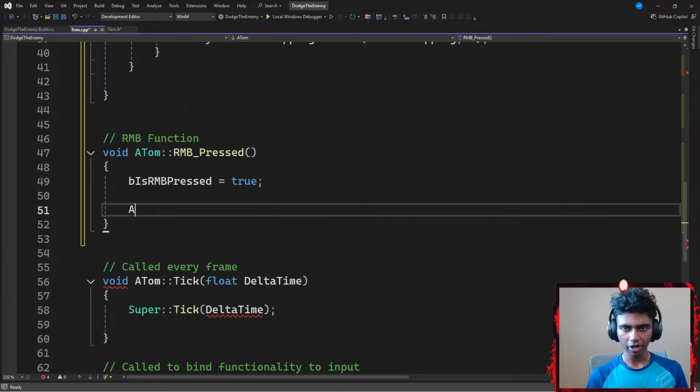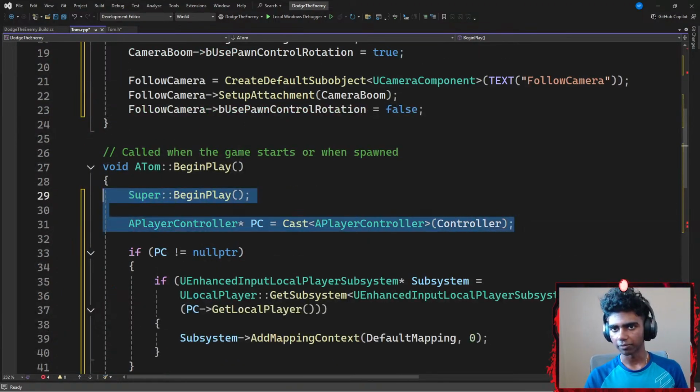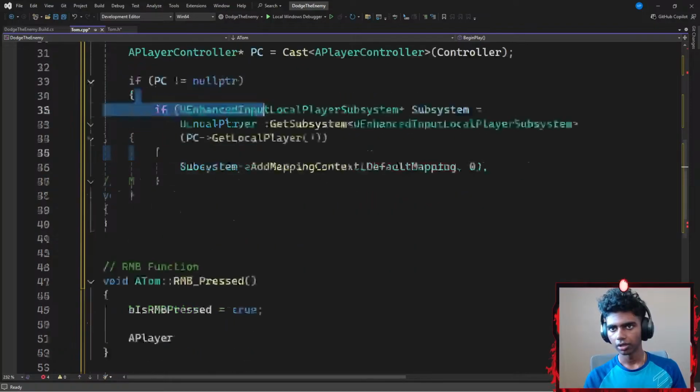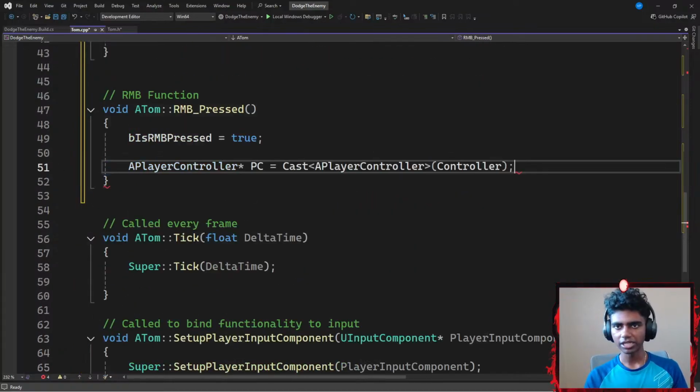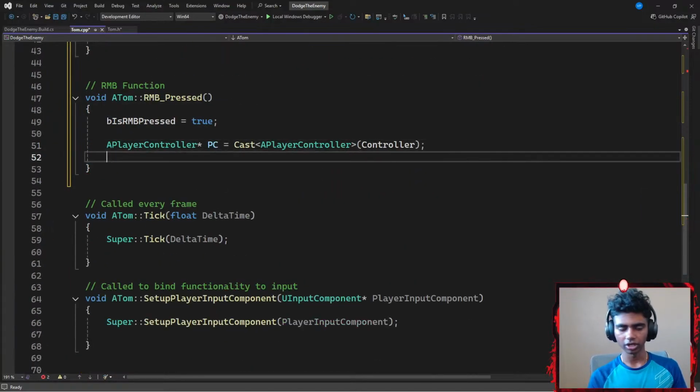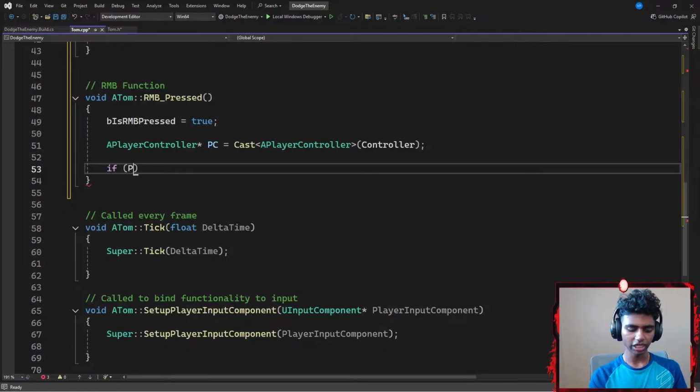And then I'm going to get my player's controller. I'm going to go with something like a player just to save some time. I'm going to copy that. There. And then paste it here. So I get my player's controller here. I'm going to add a statement to check if my player controller is not equal to null, PDR, if it's not a null pointer, if it's not an empty pointer.